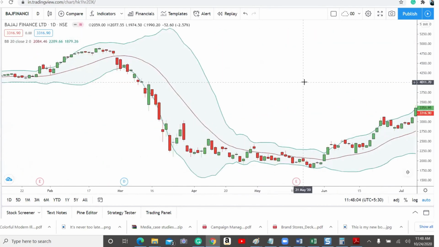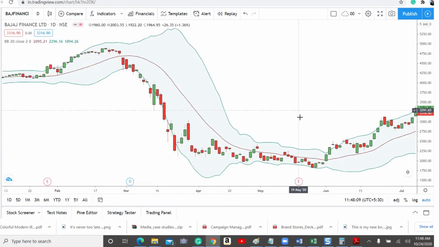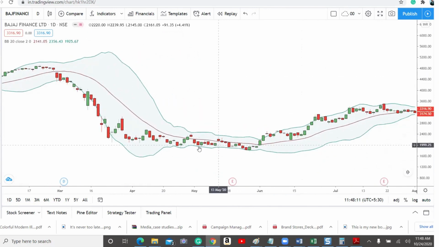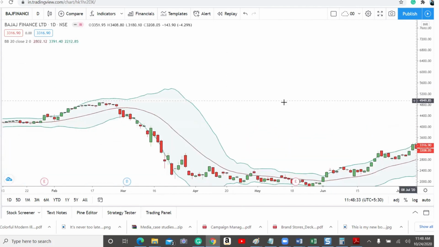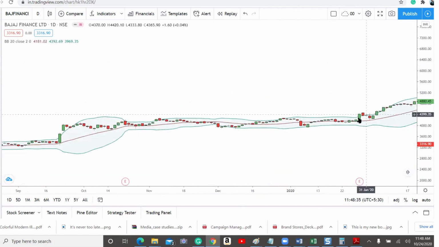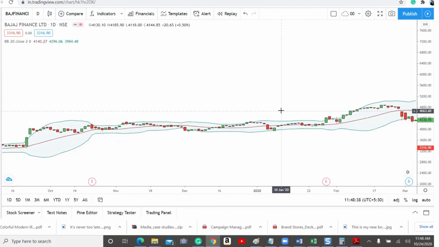Most of the people look for Bollinger Band compression and then expansion. It's like a breakout trade. For example, if you see here, can you see this Bollinger Band has contracted a lot and it started giving a breakout from the upper band like this. So usually people will look for this kind of trade. They can take a trade here, and initially they keep the stop loss at the lower band, and then they can trail the stop loss at the middle band. So that's how they can continue. Here also there is another Bollinger Band expansion trade. So this is how people can use Bollinger Bands.